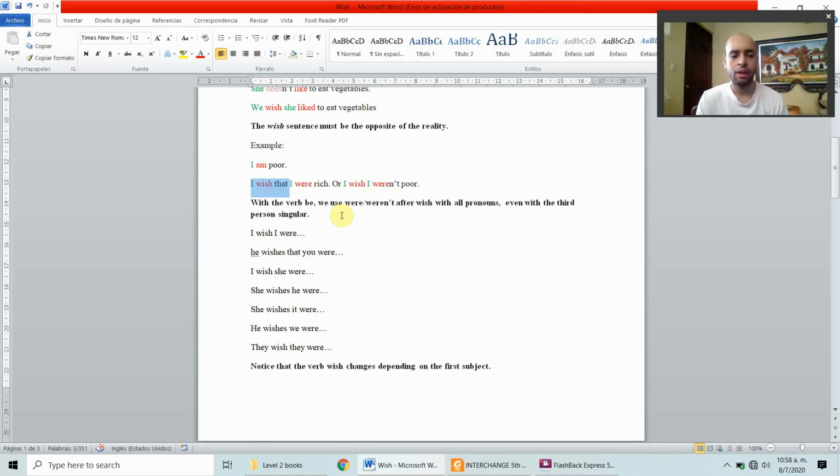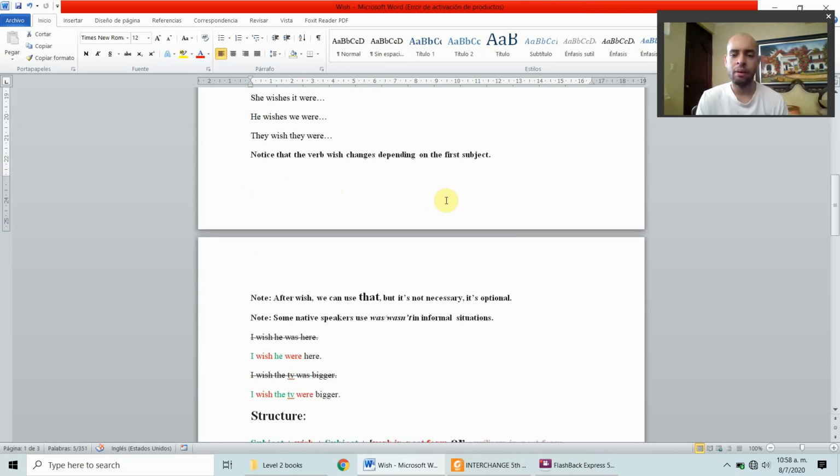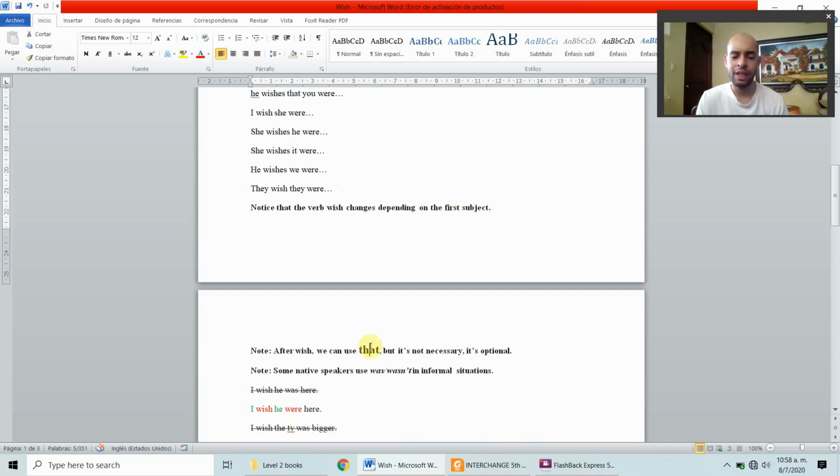In this example, I wish that I were rich. You can say, I wish I were rich if you want. Here, I wish I weren't poor. You can say, I wish that I weren't poor. But most people don't use that. If you wish, you can use that. But it's not mandatory, it's not necessary.